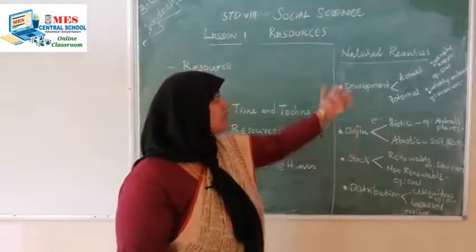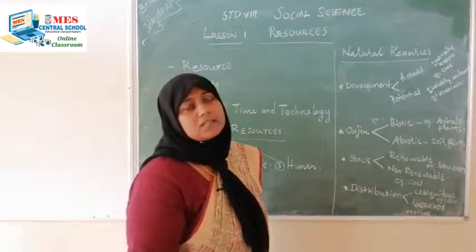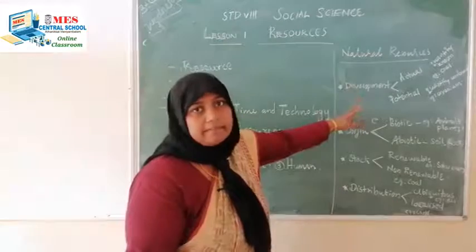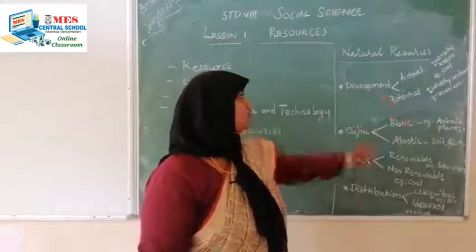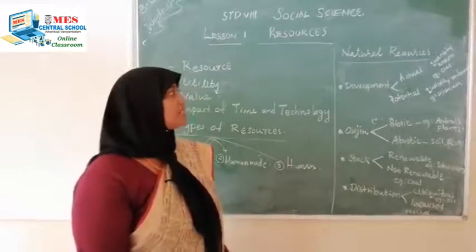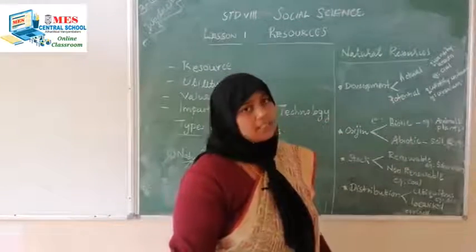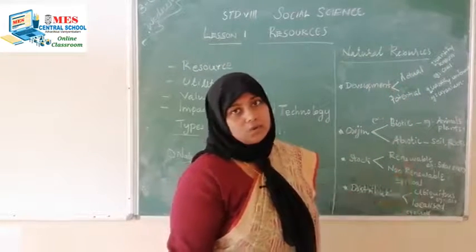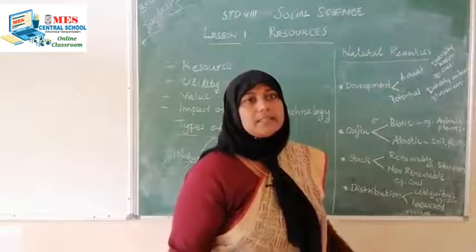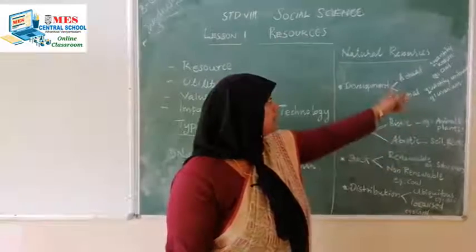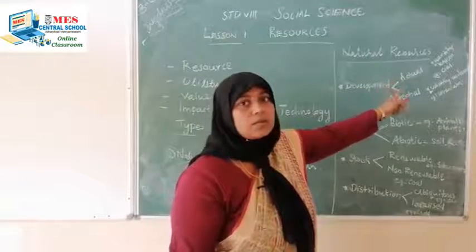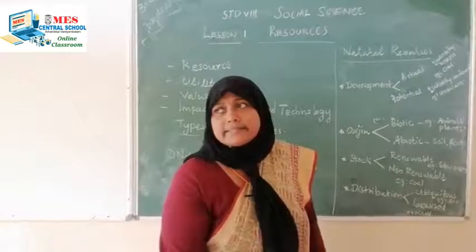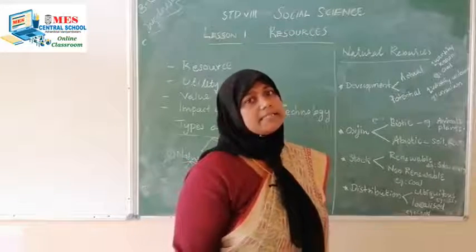So we have learned what natural resources are, and natural resources are classified in many ways. The first one is according to their development. They are classified into two. The first one is actual resources and the second one is potential resources. The actual resources are the resources whose quantity is known. How much of the resource is on the earth, that we can understand. That is actual resources. For example, coal.